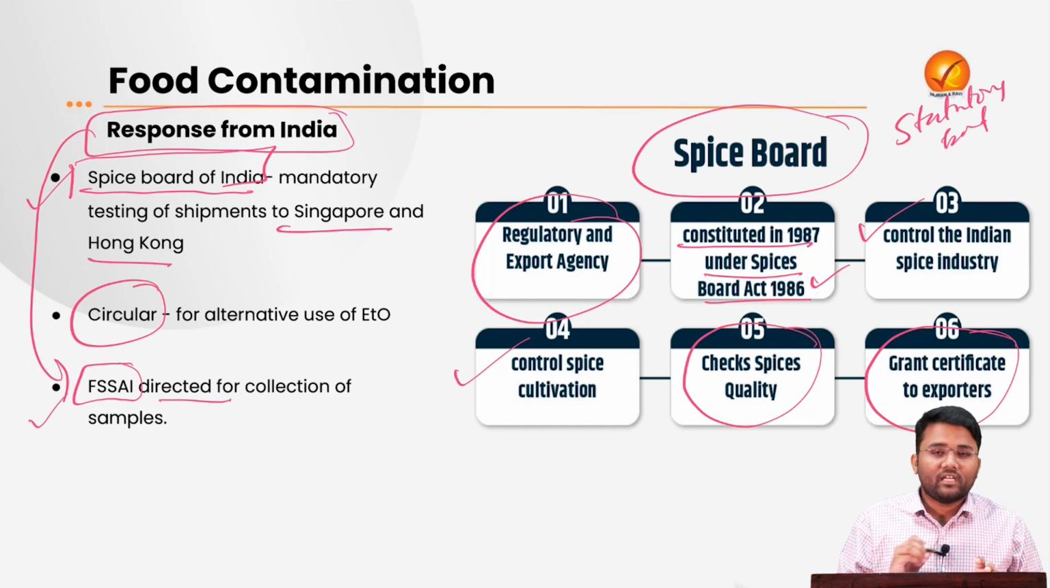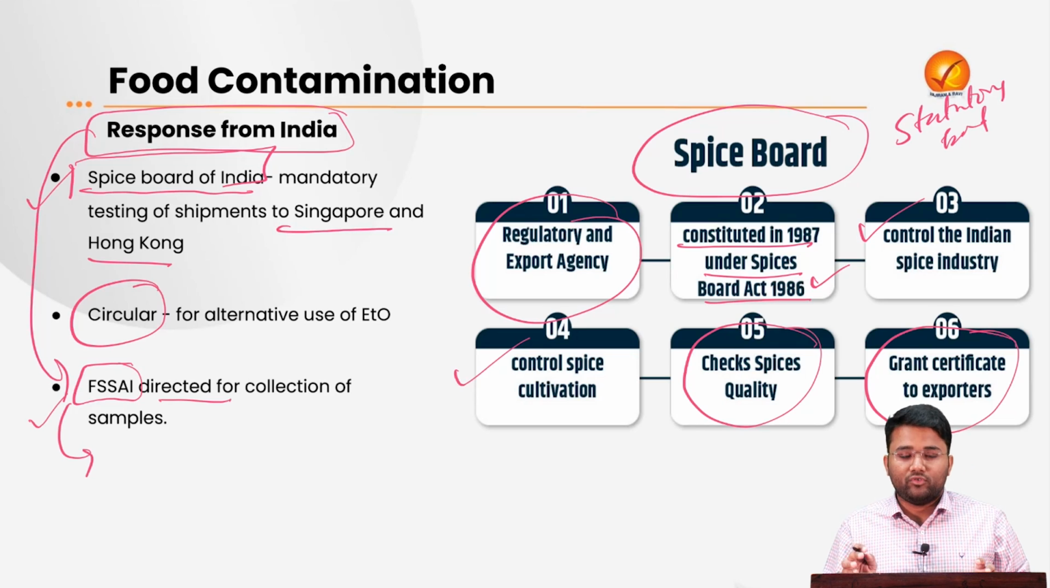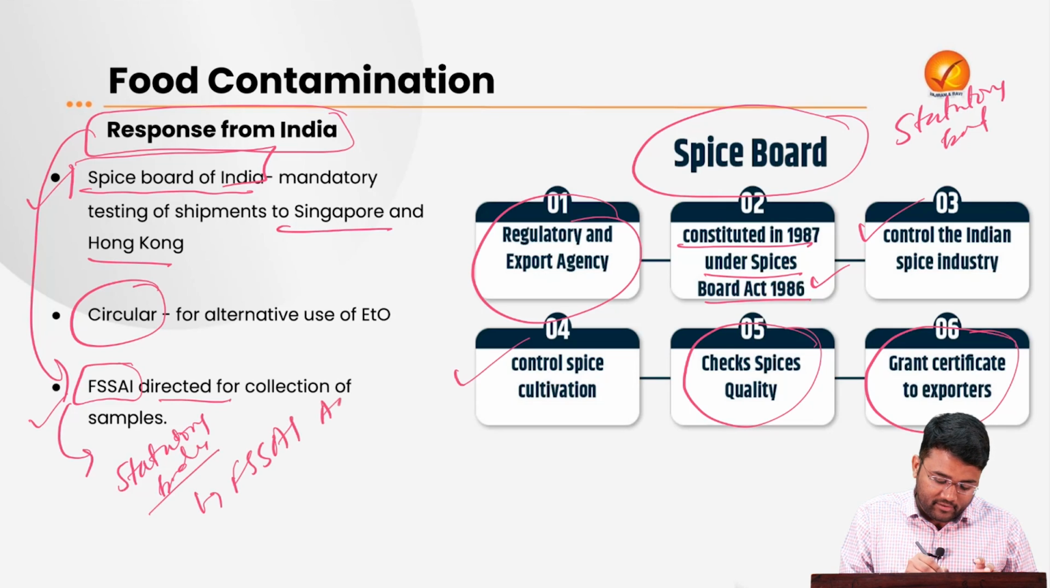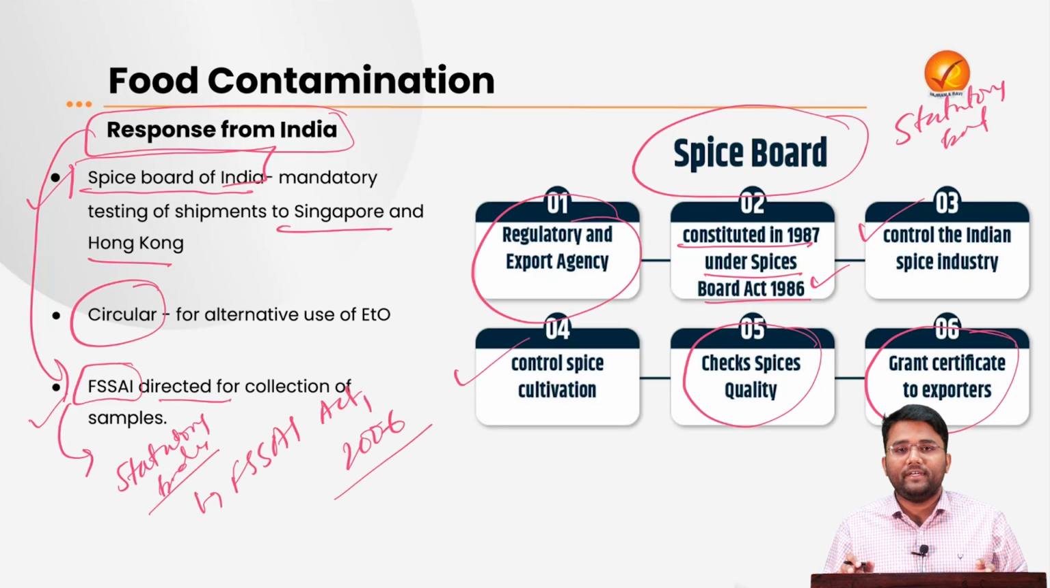Apart from this, India's response has been that the Food Safety and Standards Authority of India, abbreviated as FSSAI, has directed the collection of samples of these spices from these companies. Since we are looking at the FSSAI, let's also have some basic idea about this. This is also a statutory body which has been established under the FSSAI Act 2006. The headquarters of it is in New Delhi, and the main aim of this particular body is to ensure proper, safe, sanitized and standard food is supplied to the people of India.